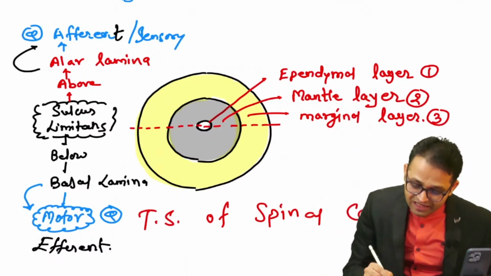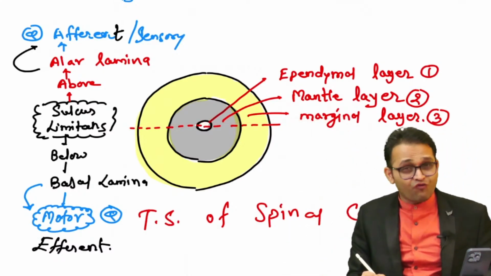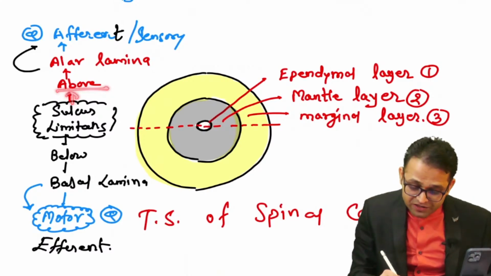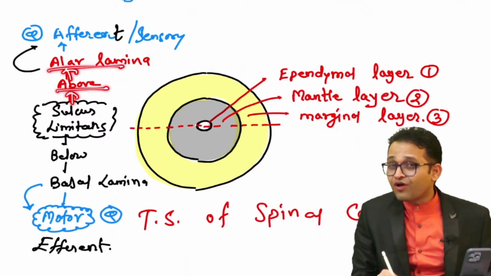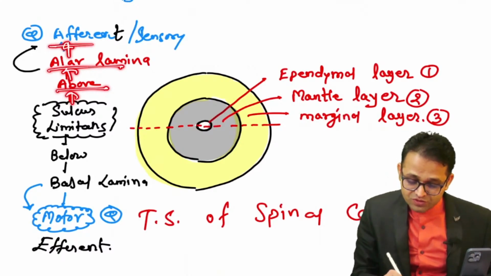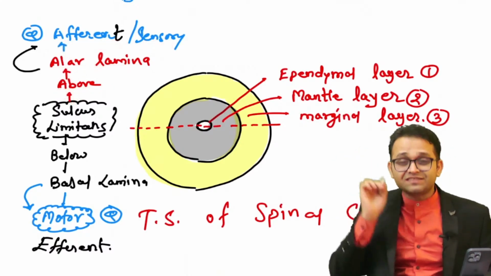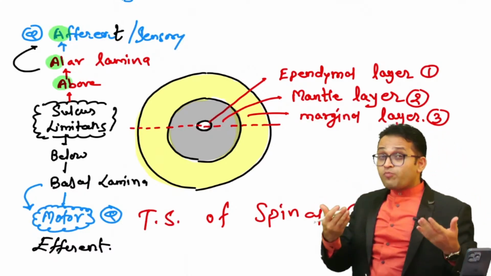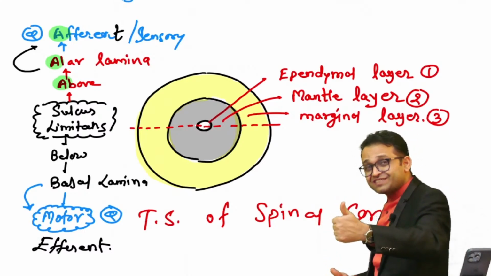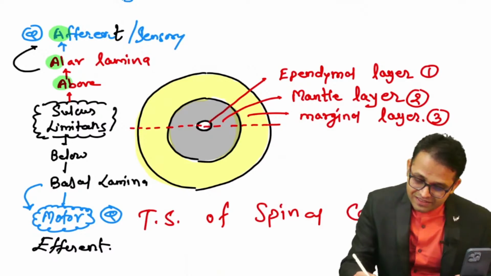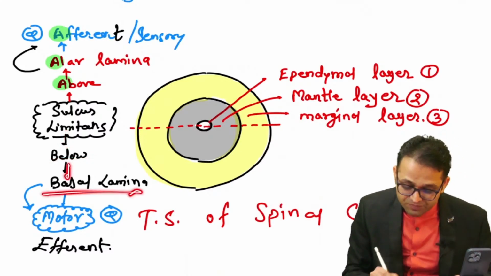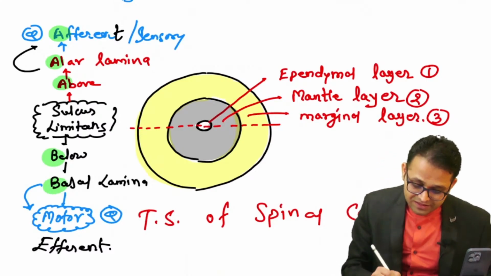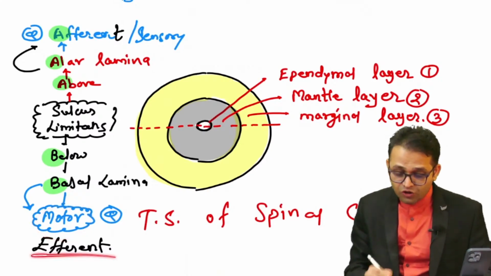The imaginary line, the sulcus limitans, was passing, and our concept was that above the sulcus limitans, this part is known as the alar lamina, and always, always, always, the alar lamina gives rise to the afferent nerve, also called sensory nerve. So our formula was: remember, AAA. So easy. Just opposite to it, Bell-Magendie law, physiology integration, thumb rule. Below the sulcus limitans, this part is known as the basal lamina. Our mnemonic is B for below, B for basal lamina, and it gives rise to the motor nerve. Motor nerve is also known as efferent.